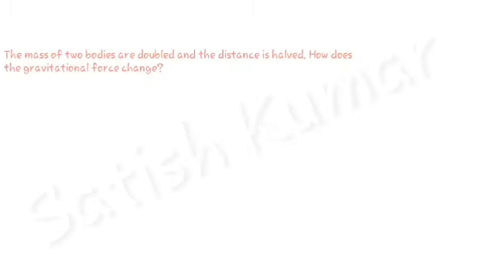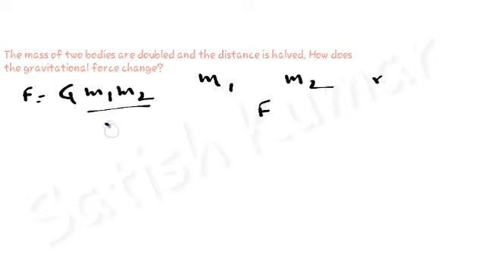Let's try one more problem. The mass of two bodies are doubled and the distance is halved. How does the gravitational force change? To do this, let us consider two bodies. The mass of the first body is m1 and mass of the second body is m2. Let the distance is r. Initial force of attraction between them, let it is F. So I can write F is equals to G small m1 m2 by r square.